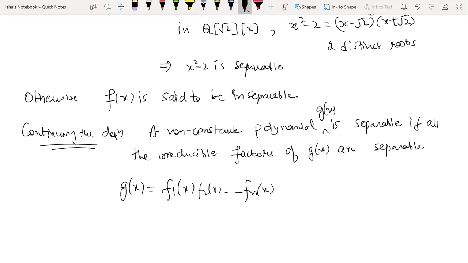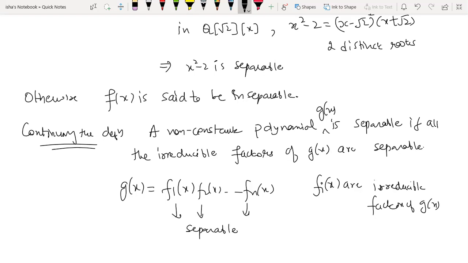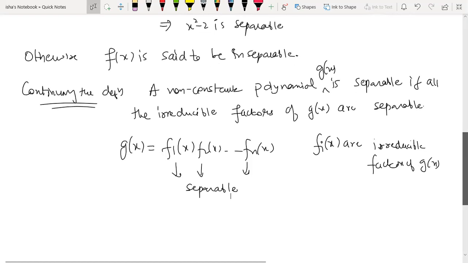We know that every polynomial can be written as a product of irreducible factors. Then g(x) is going to be separable if each of the irreducible factors f_i(x) is separable. So you can say g(x) is separable if it is a product of separable polynomials. I hope the definition is clear to all of you. Is the definition clear?